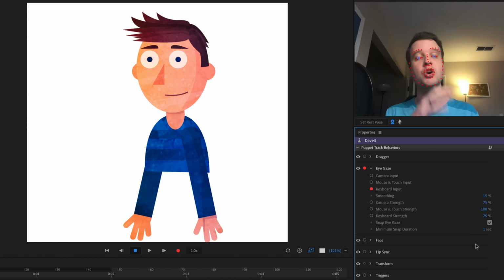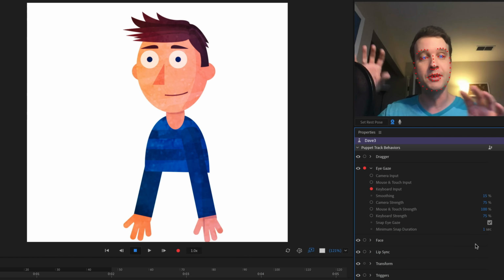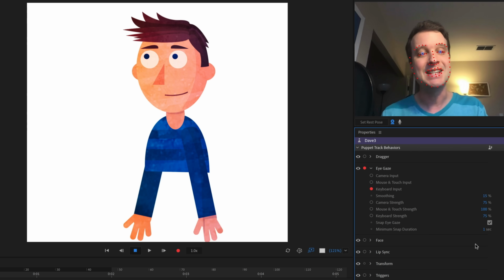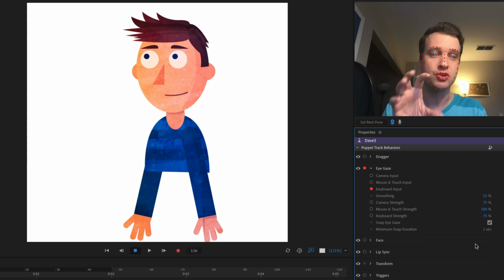Now, this is always something you can go back and fix later on, so as you're compositing things in After Effects, if he's looking the wrong way or whatever, don't worry too much about it. But if you have some idea of where your character is going to be and where those graphical elements are going to be, connecting them with the pupils is a really strong technique.